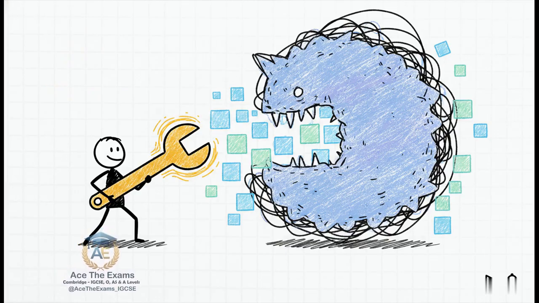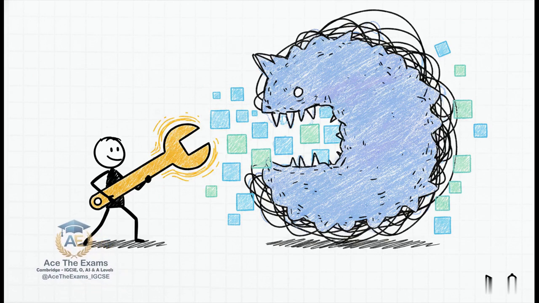And listen, this works. Students who implement these mathematics strategies see an average improvement of 2 grade boundaries. But only if they practice consistently with our weekly videos. You have to put in the reps in the dojo.